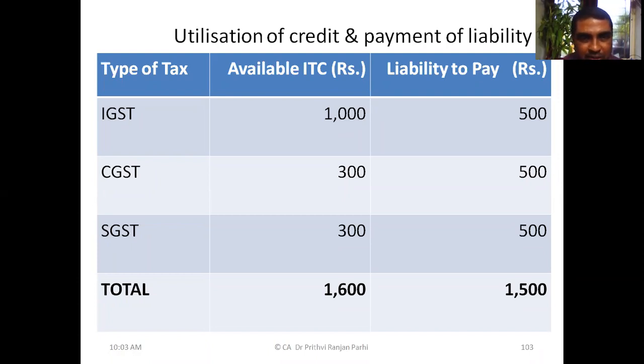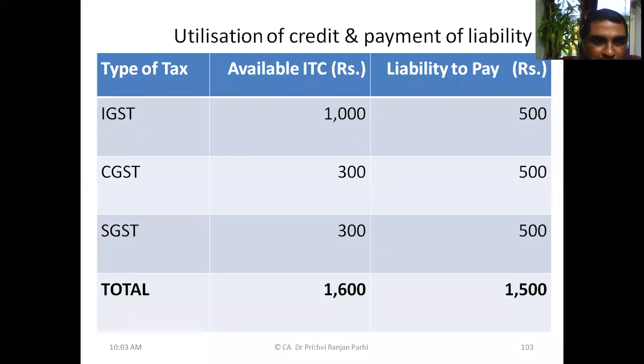Now, IGST, how much ITC is available? 1,000, sir. 1,000. And what is the IGST liability? 500. And what is the CGST ITC? 300. And what is the liability to pay CGST? 500. So first case you see, in case of ITC, what has happened? Credit is more, liability is less. Second case, CGST credit is less, but liability is more.